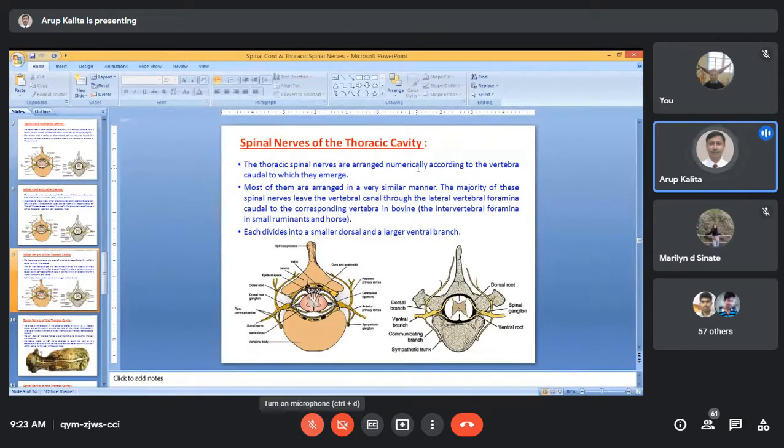The T1 thoracic spinal nerve originates in between the T1 and T2 thoracic vertebrae. Clear? Similarly, the T2 thoracic spinal nerve originates from between the T2 and T3 thoracic vertebrae. Clear?